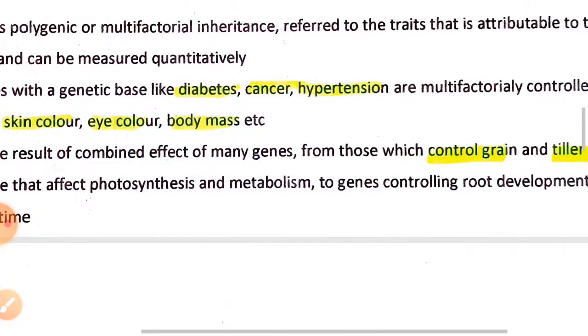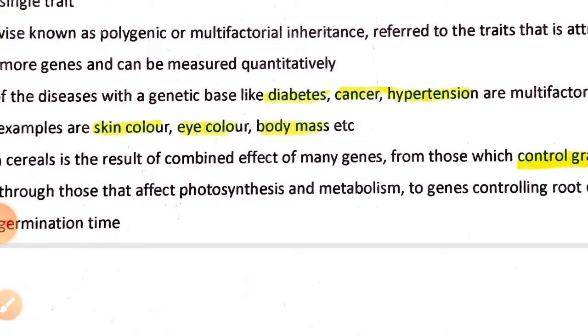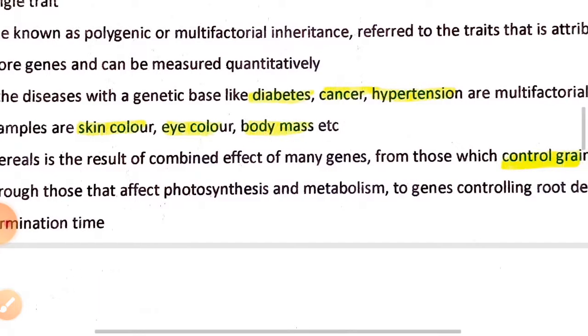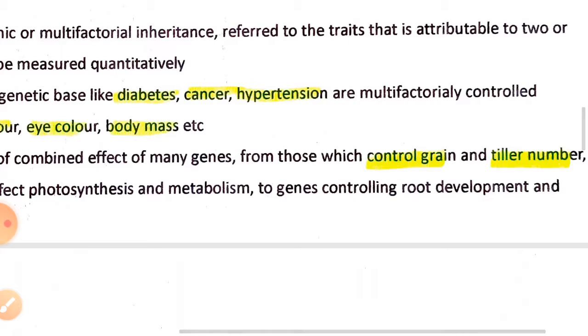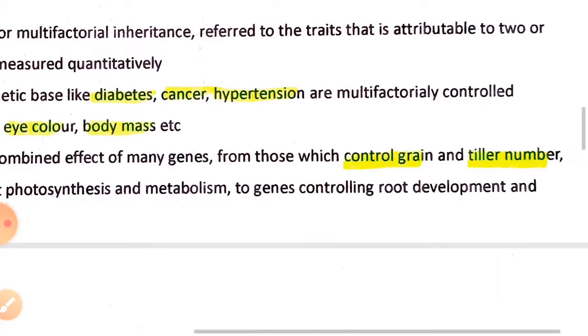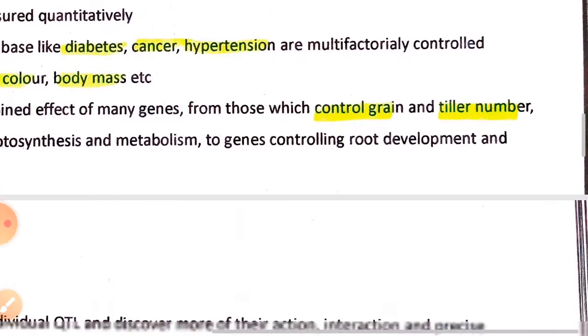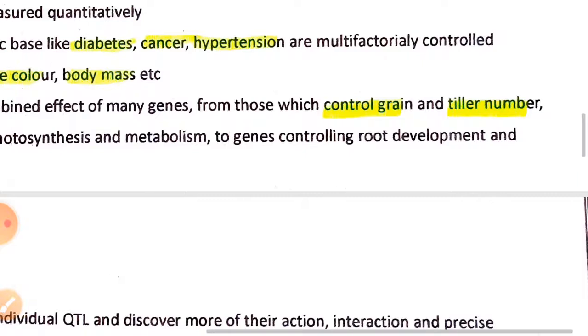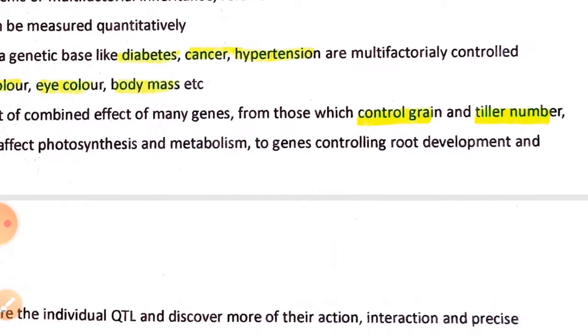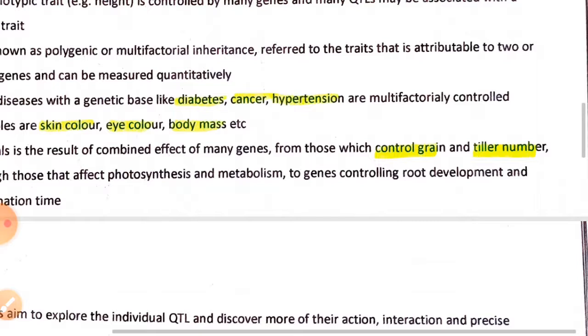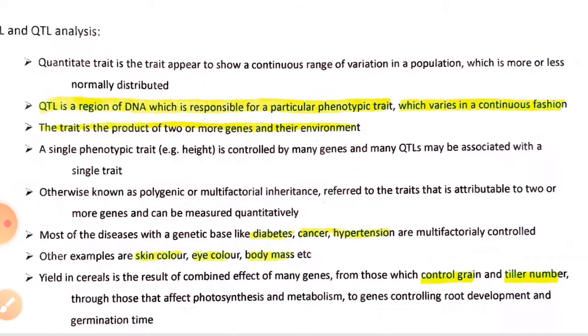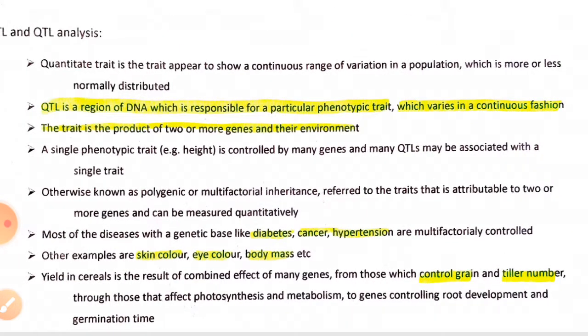And I also take another good example from plant biology. The genes present in rice control grain production as well as tillering numbers, meaning tillers, which develop from a single plant and are responsible for increasing yield production. This is all about QTL, and if you want to note, note this: QTL is the region of a DNA which is responsible for a particular phenotypic trait.